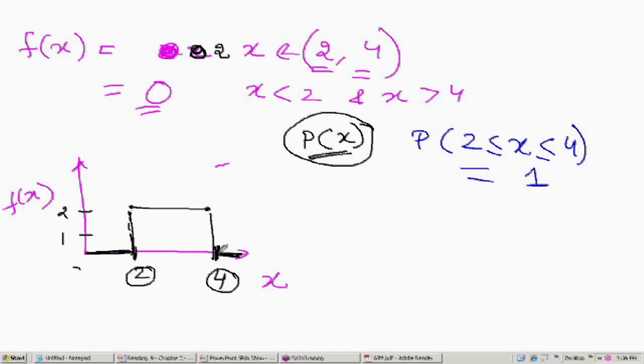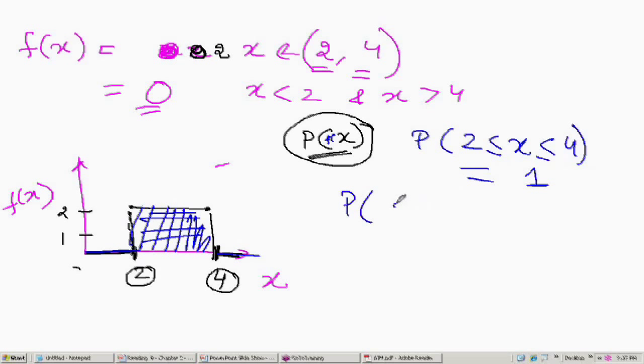Can I say that x is 0 beyond? X is 0 over here, x is 0. The function exists only between 2 and 4. This is the only space where it exists. It has no existence beyond 2 and 4. So what is the probability that x is between 2 and 4? This is the only universe space for it. Can I say it will be 1?